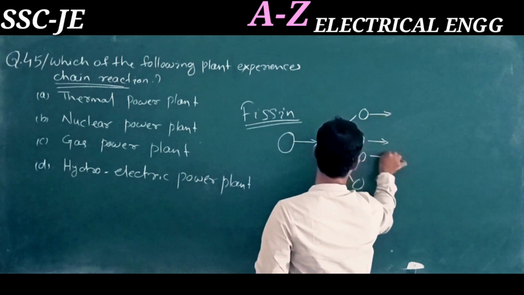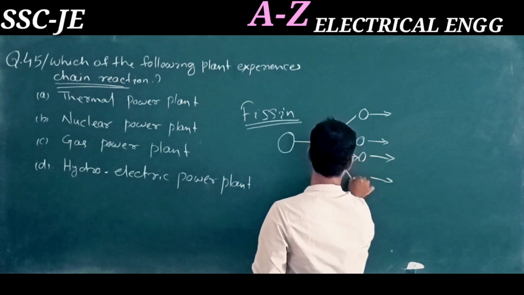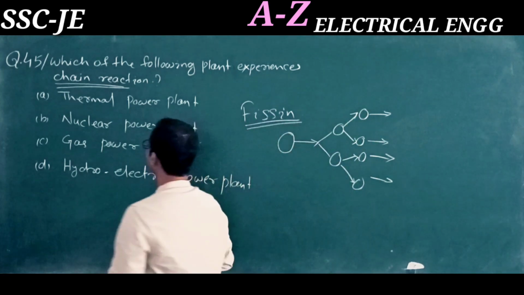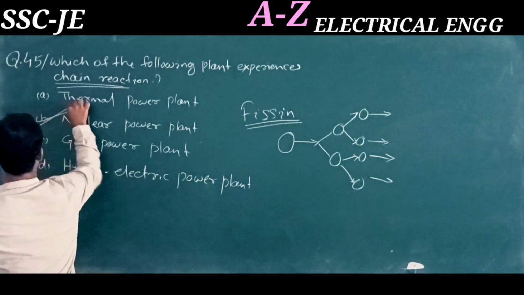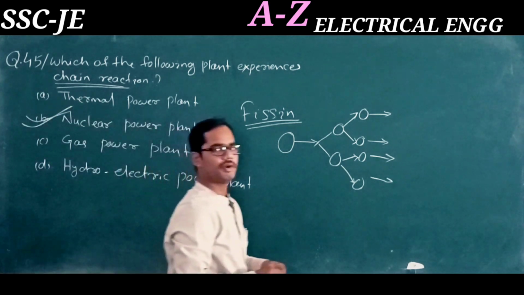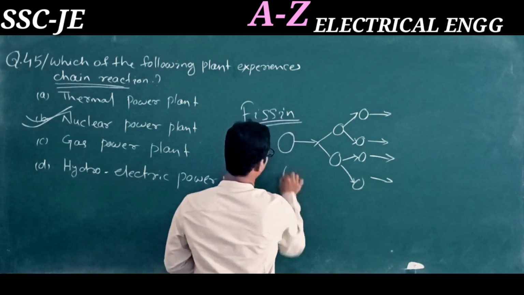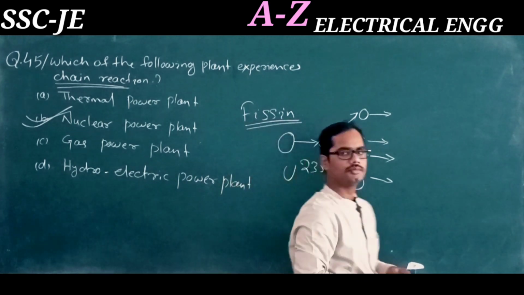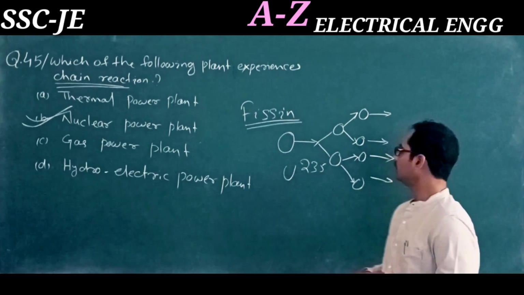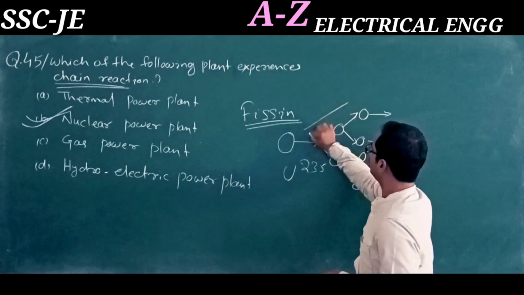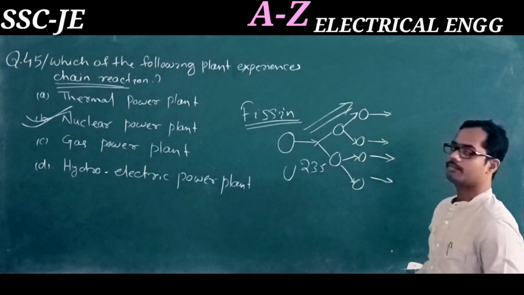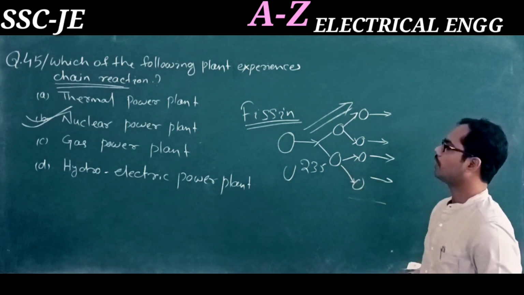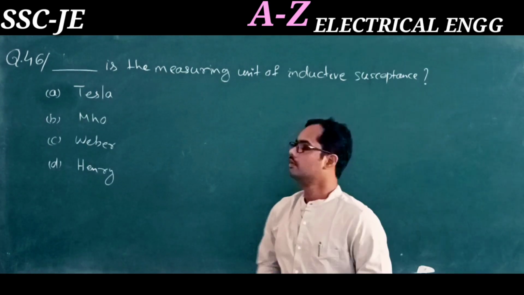Like that the process is going on, one by one, and with that we are releasing a huge amount of energy. This is what occurs in a nuclear power plant. Here uranium-235 is used as a fuel and bombarding starts, and the process goes on with the release of a huge amount of energy. This is called a chain reaction, and it belongs to the nuclear power plant. Option B is the right answer.